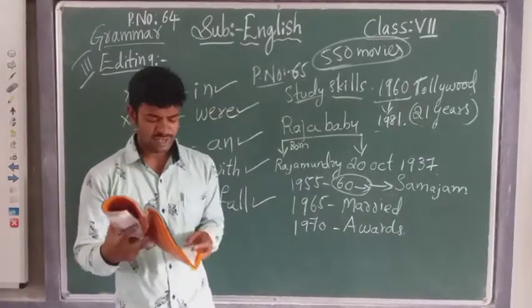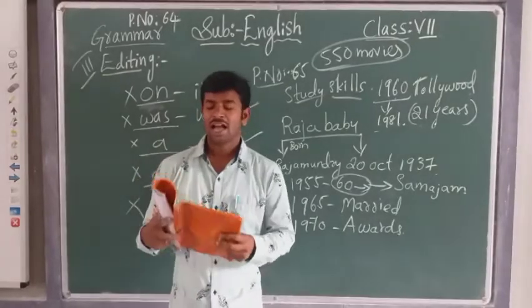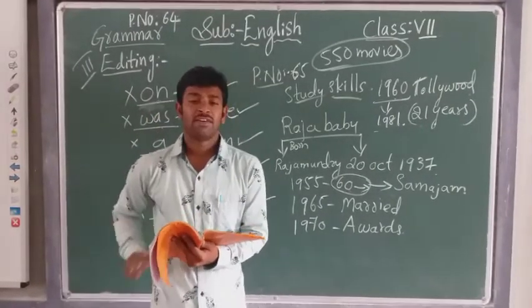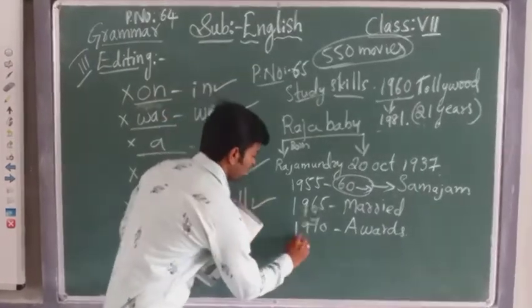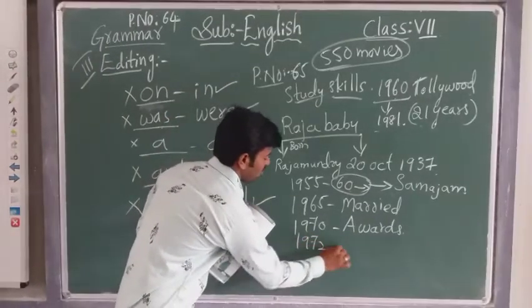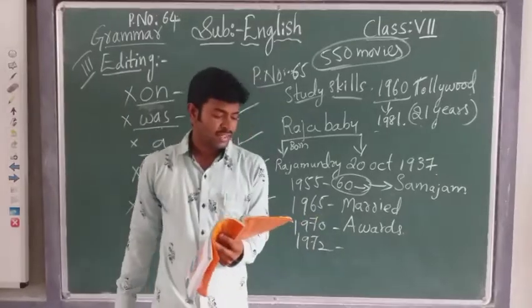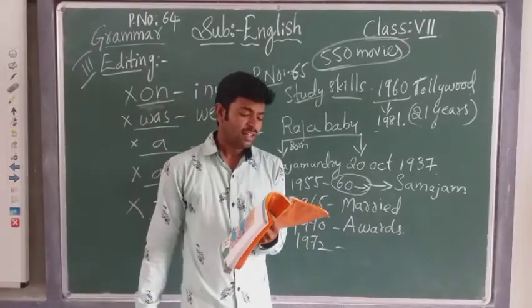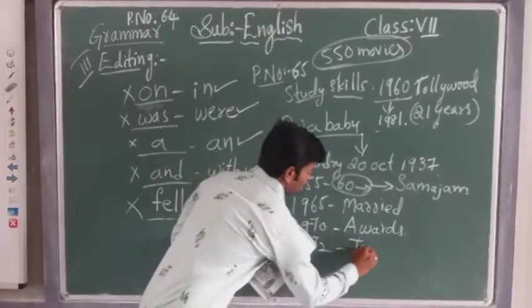Turn the page number, children. In page number 66, again one last paragraph is there. Let us see what is given here. In 1972, what has happened? He acted as a hero for the first time in the movie. In the first movie.